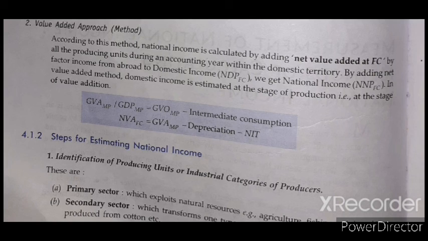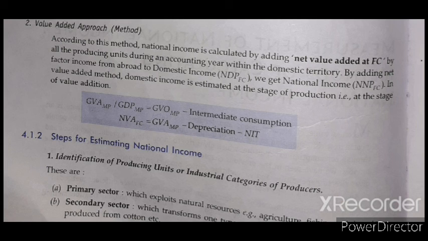To calculate the national income, we add net factor income from abroad to domestic income. What is domestic income?